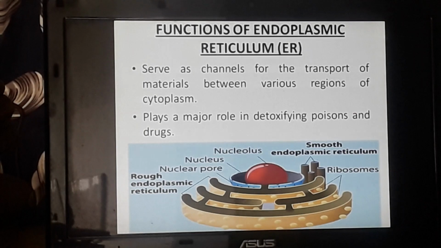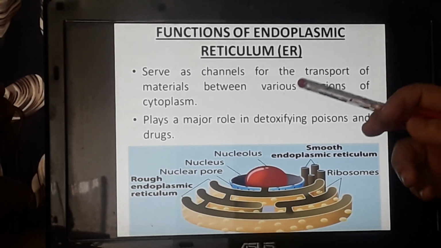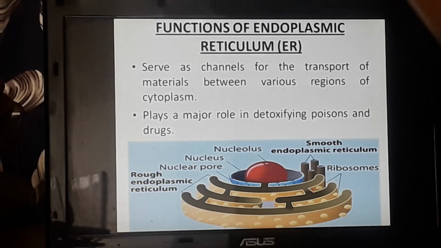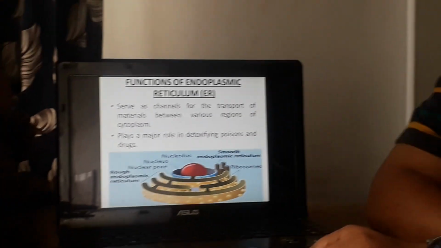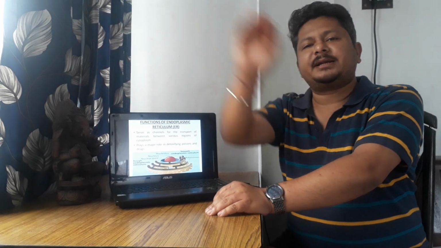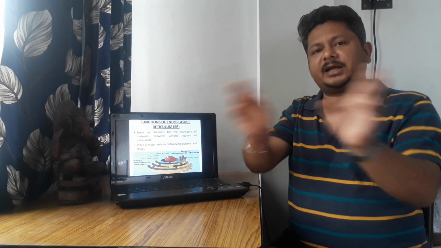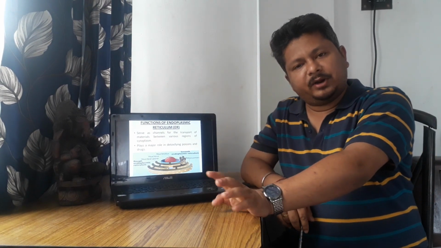Now we'll come to the functions of endoplasmic reticulum. The endoplasmic reticulum, I have already told you that it helps in transportation. Say proteins are required by some parts of the cell, it immediately sends proteins to that part of the cell. Say fats are required by some part of the cell, it immediately sends fat to that part of the cell. So that transportation network is maintained by the endoplasmic reticulum.